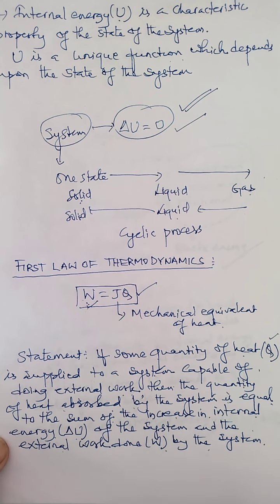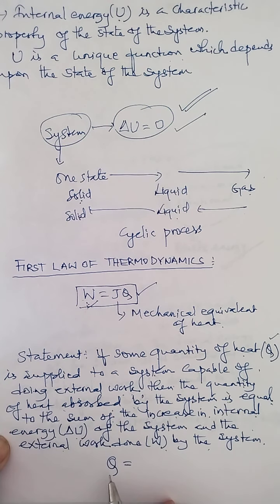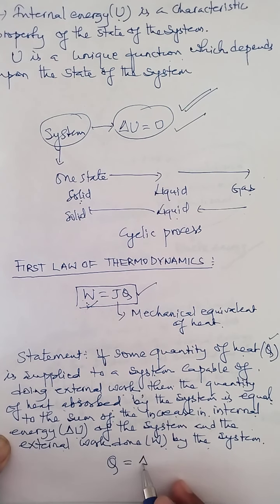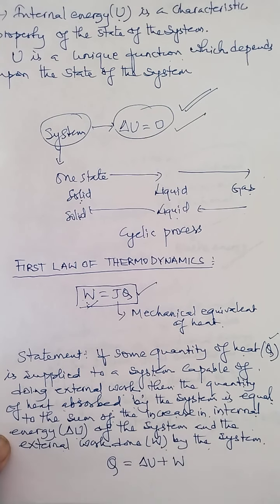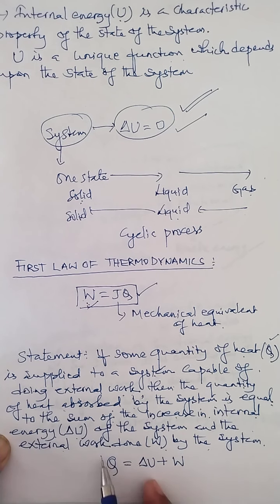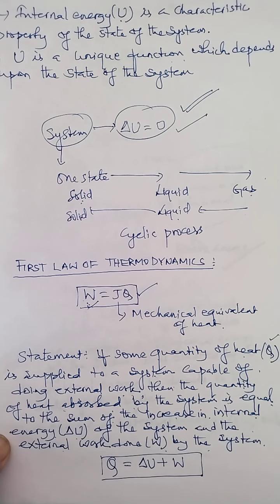So the statement of the first law of thermodynamics can be written mathematically as Q, the amount of heat. Suppose you are applying Q amount of heat to the system. Definitely that system absorbs the same amount of heat. This heat absorbed by the system is utilized to increase the internal energy of the system, that is delta U, plus the system does some external work, W. That means Q is always equal to delta U plus W.